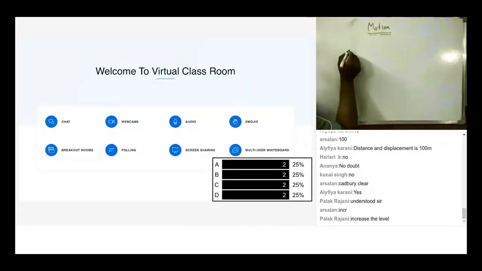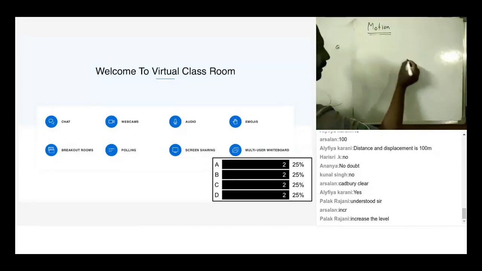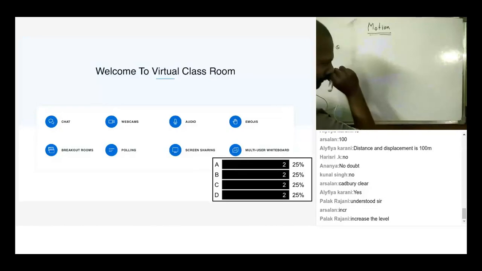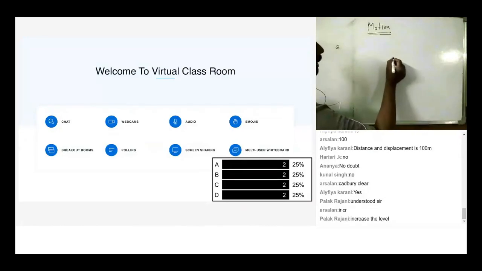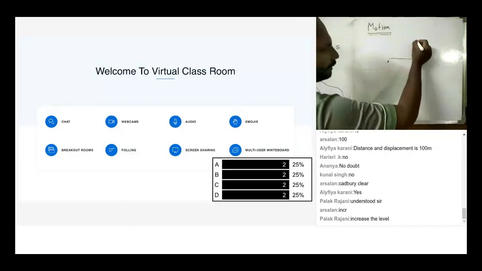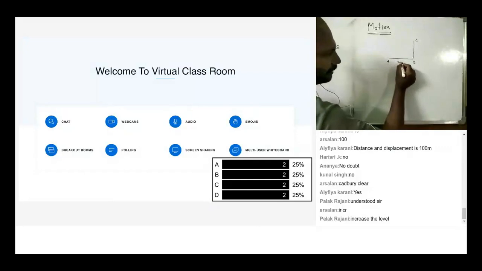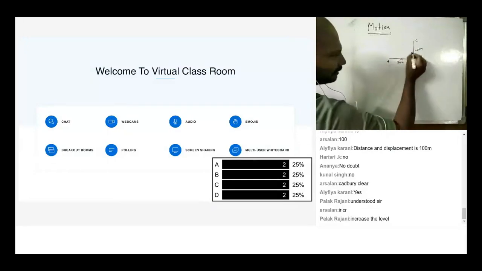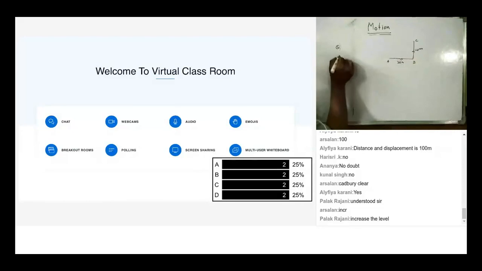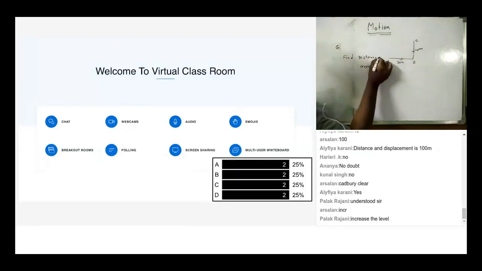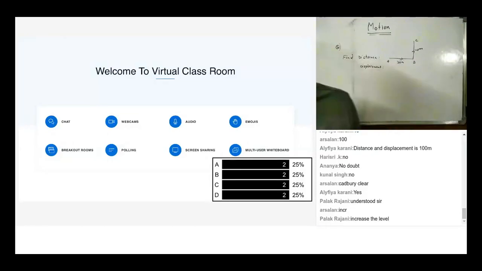So now let's say I have the next question, a very simple one. Let's say a body goes from A to B and B to C. So this is 30 meters, this is 40 meters, a very simple one, right? You're required to find distance and displacement. Quick, so a body goes from A to B and then from B to C. What is distance and what is displacement?